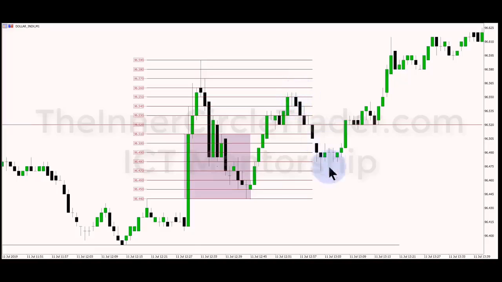And then price trades back down. We have a volume imbalance in here, and then we have the last two down closed candles creating an order block. Price trades down exactly to 96.47. So again, we have another opportunity where a fair value gap exists from this candle's high and this candle's low. So there's a fair value gap right in here, and it also allows it to trade back to 96.47. It does so here, and then price again starts to rally higher.